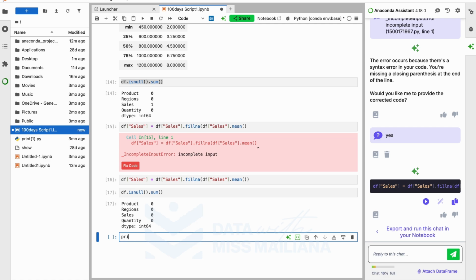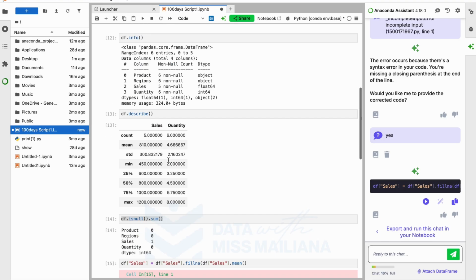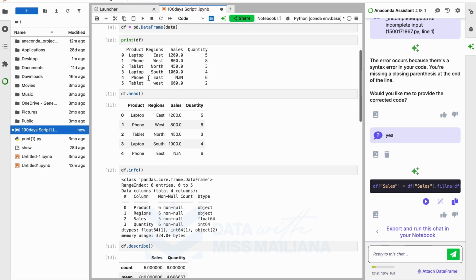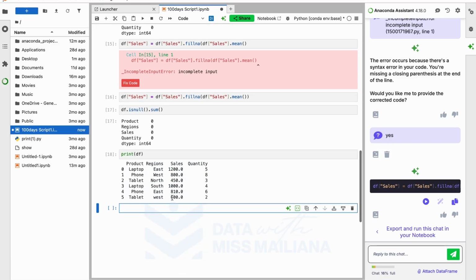So let's print df again. All right, so now we had df, right? The value on row 4 was NaN. Right now the value on row 4 is the average. Do you understand? So this is what Python is all about, right? And we just used pandas, and that is it for today.